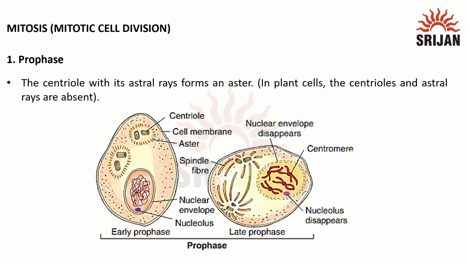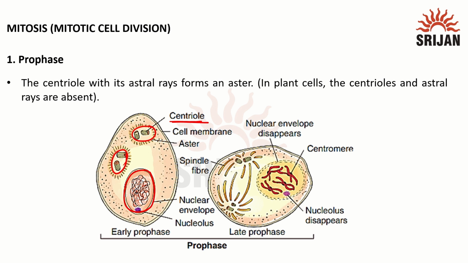So how will a cell actually look? Here we can see inside the nucleus the condensation of DNA is happening, and outside we can see the centriole has divided and produced two daughter centrioles, and they have started to move in opposite directions.